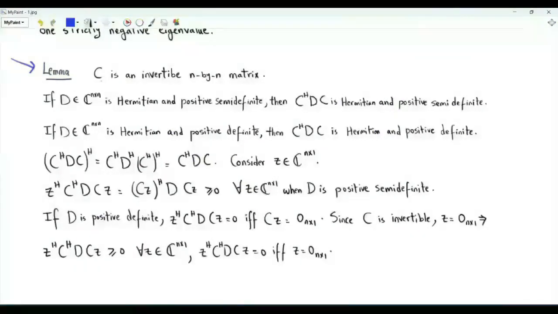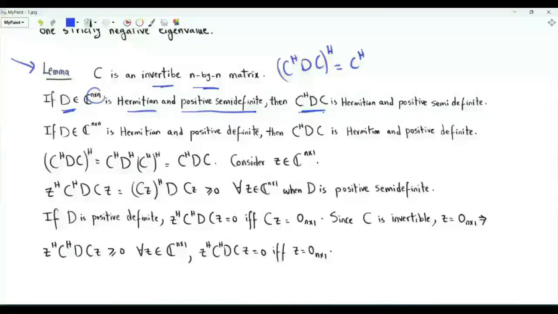The first step is the following result. We have C, an n by n invertible matrix. We have D, which is n by n Hermitian and positive semi-definite. If we surround D by C Hermitian and C, we get a Hermitian matrix, because the Hermitian of this matrix by shoes and socks is C Hermitian, D Hermitian, which is D, because D is a Hermitian matrix, times C Hermitian, which is C. This matrix is Hermitian.